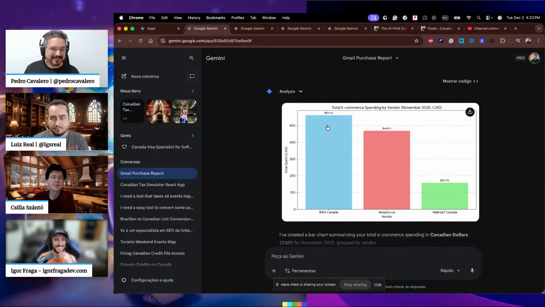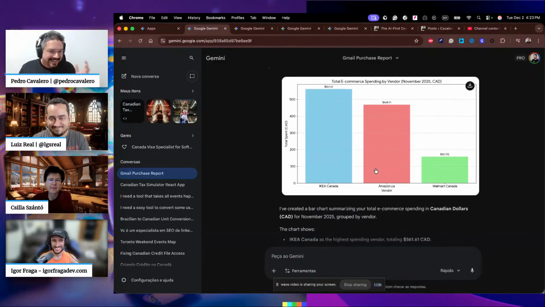Yeah, I had to buy some drawers for my bedroom. But that's the immigrant life. We don't have all the stuff. Exactly.